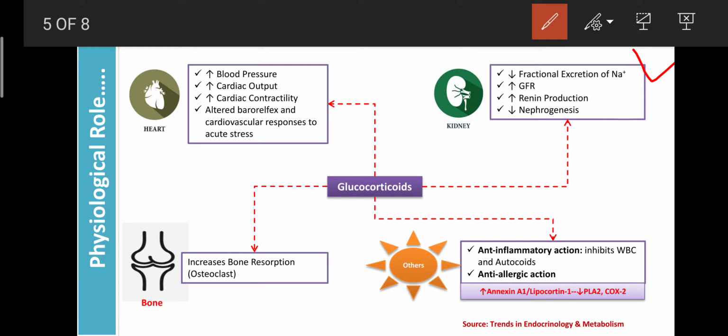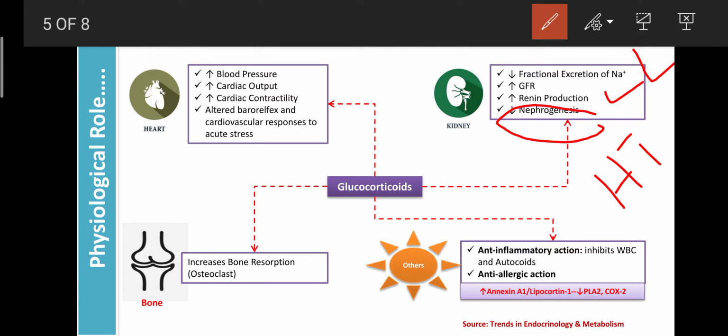And glucocorticoids also enhance the production of renin, and renin plays an important role in the regulation of blood pressure. Due to excess secretion of renin, that person suffers from hypertension. But glucocorticoids can decrease nephrogenesis, so they can be involved in causing nephrotoxicity, or they can prevent the repairing process in the kidney by decreasing nephrogenesis.